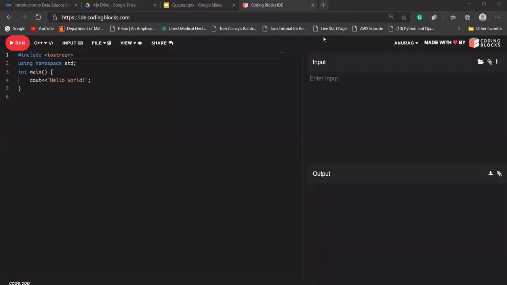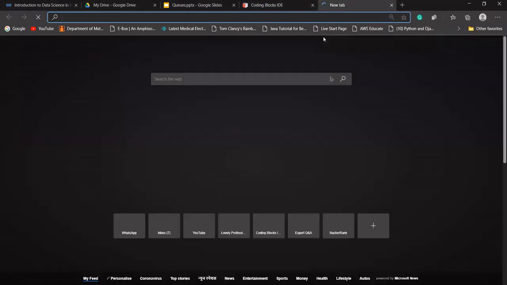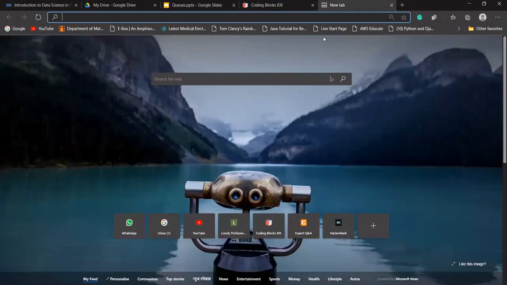We are just implementing it using arrays, using linked list, and we'll try to implement it using doubly linked list as well. I hope you all have been going through the videos of linked list. So I'll quickly try to do that using linked list.